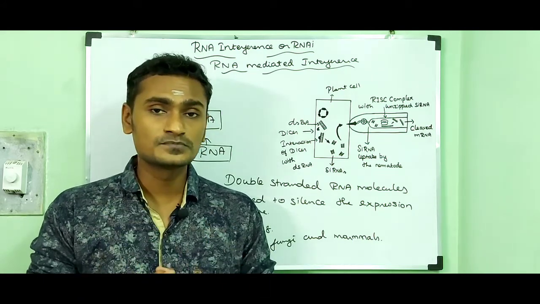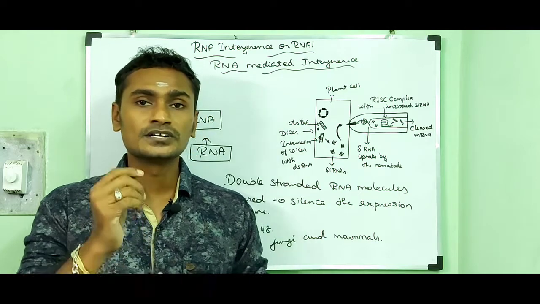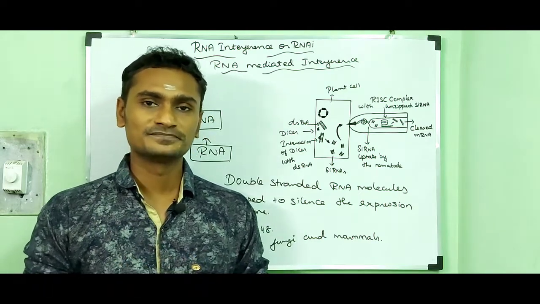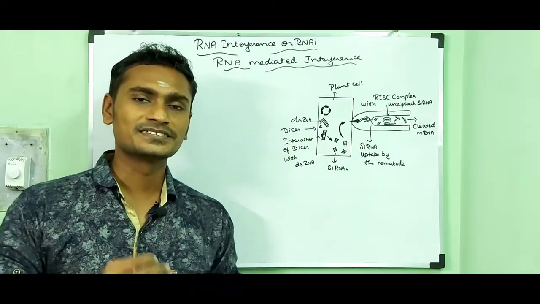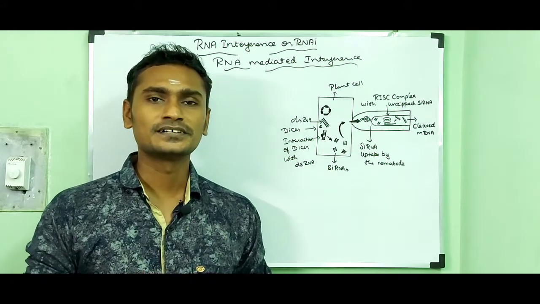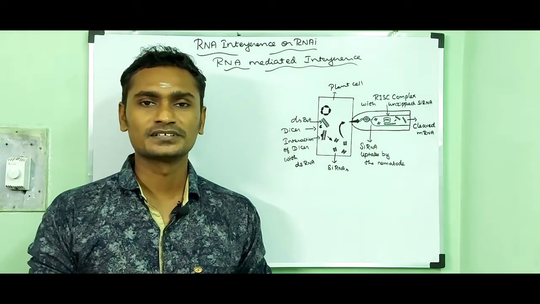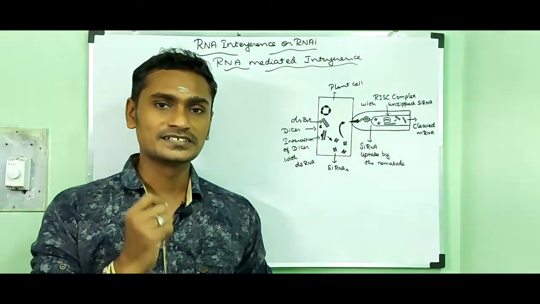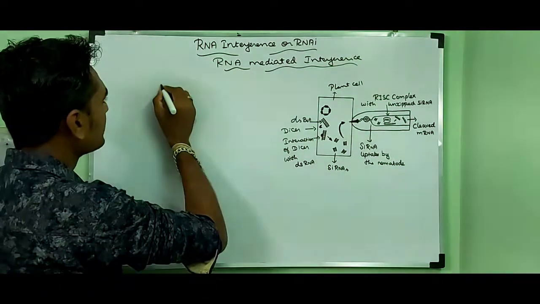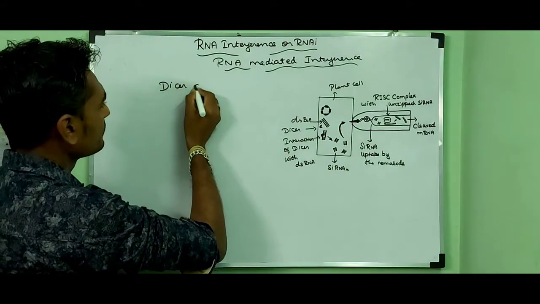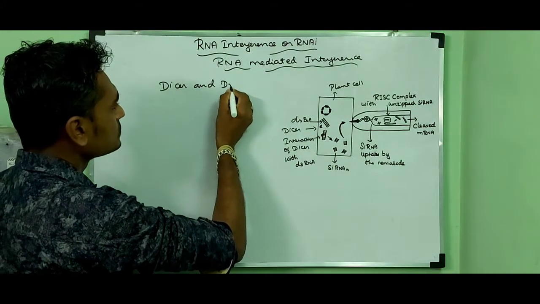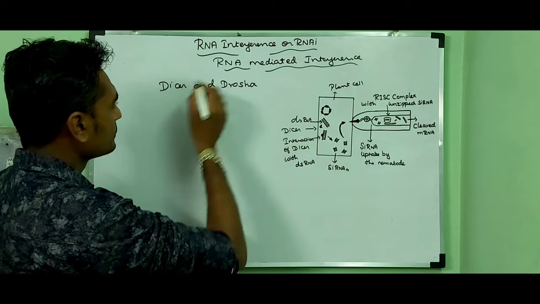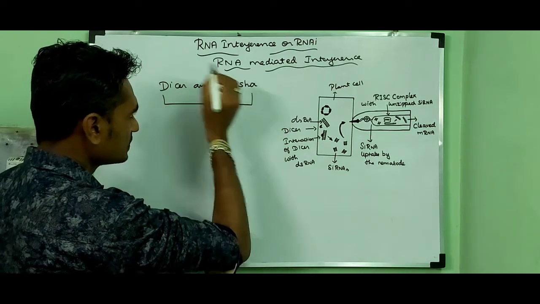What are the enzymes which are needed to initiate the RNA pathway? Let me explain the steps involved in the RNA interference pathway. The RNA interference pathway is initiated by the enzymes Dicer and Drosha.